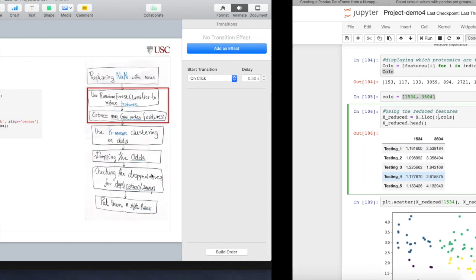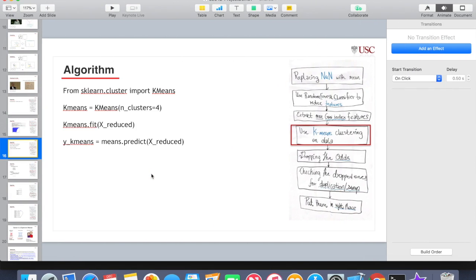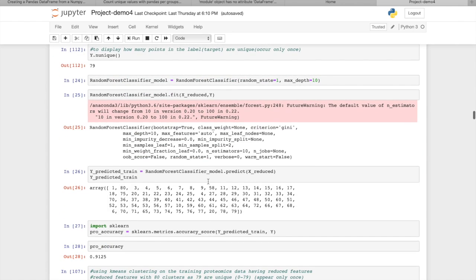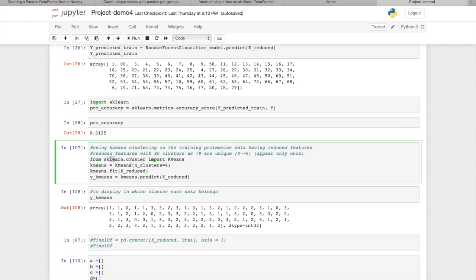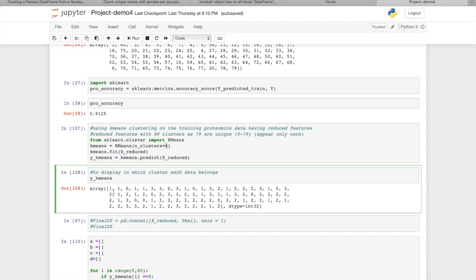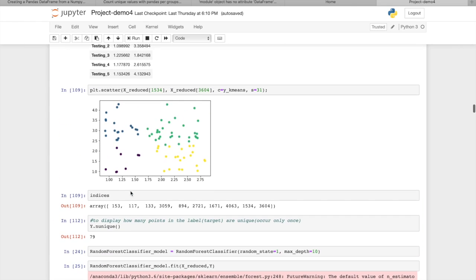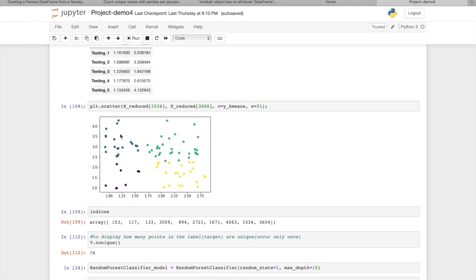Using that XReduced, the next step is doing k-means clustering on that. For that, as we can see over here, we'll import k-means from sklearn. We will create 4 different clusters. And as we can see, there are 4 different clusters: 0, 1, 2, and 3. So all the points are divided into all those 4 clusters, and in order to display that, we'll be doing plt.scatter. So it creates a visual of the cluster.